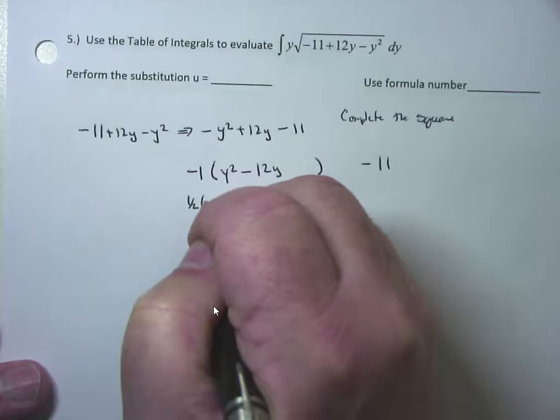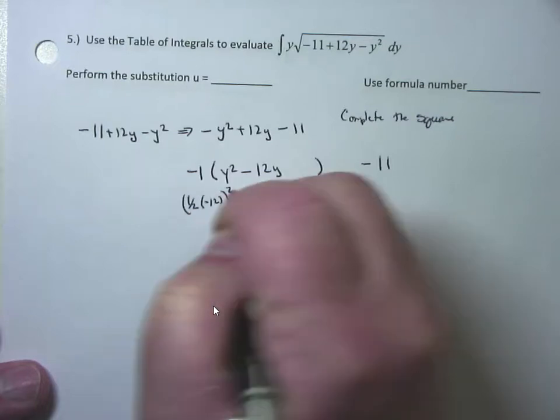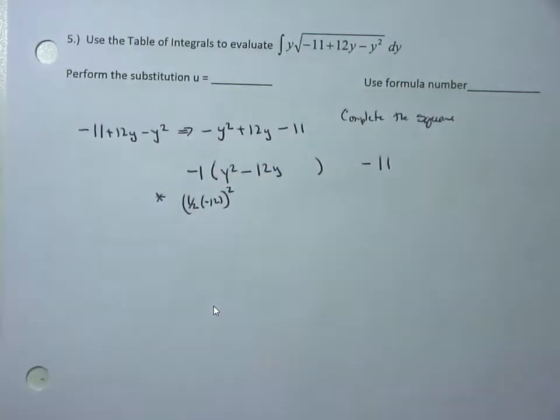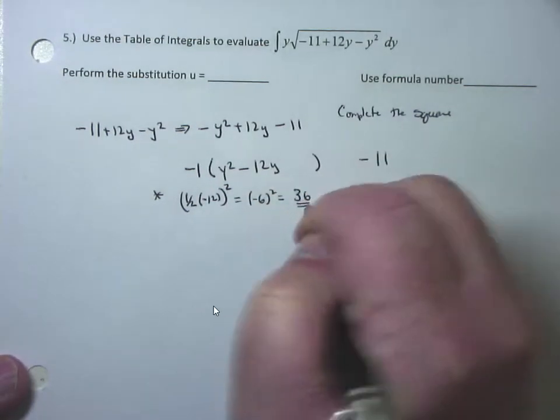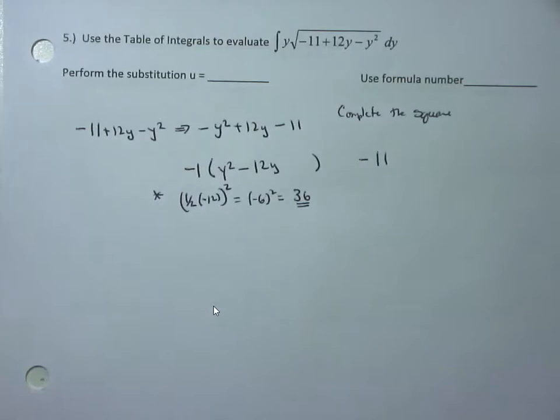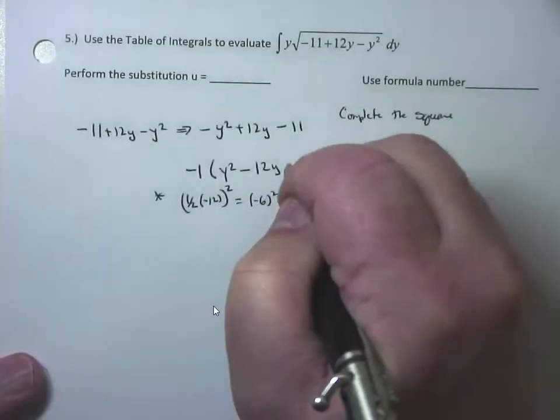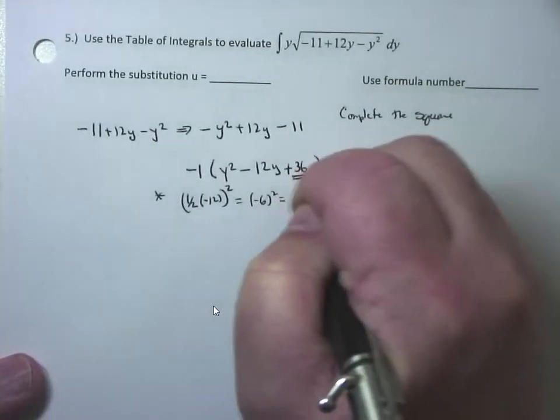Now, to complete the square, you've got to take half the b term. My b term is negative 12. And we're going to square it. So here is your complete the square term. Take half the b term and square it. What's half of negative 12? Negative 6. And what is negative 6 squared? 36. That is your magic number. I'm going to put plus 36 inside the parentheses.